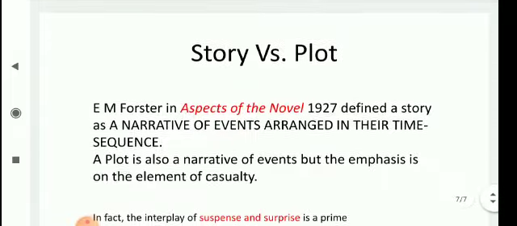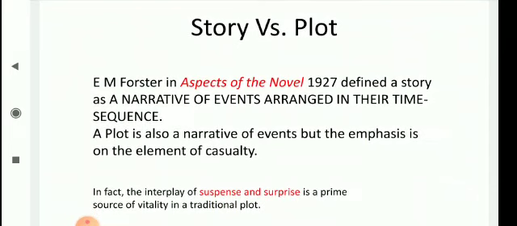Now we come to the next topic: what is the basic difference between a story and a plot? E.M. Forster, in Aspects of the Novel, 1927, defined a story as a narrative of events arranged in their time sequence. Therefore, a story is a chronological record of something happening or taking place. A plot is also a narrative of events, but the emphasis is on the element of causality. Got the point? The emphasis is on the element of causality. In fact, the interplay of suspense and surprise is a prime source of vitality in a traditional plot.